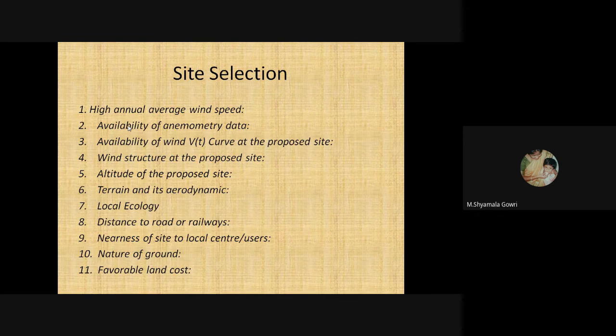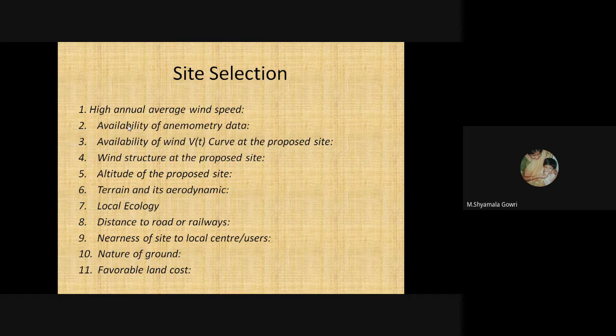According to the site selection of wind power plant, first, it should have high annual average wind speed and availability of anemometry data, availability of wind curve at proposed site, wind structure at the proposed site, altitude of proposed site, and terrain and its aerodynamics, local ecology, distance to road and railways, nearness of site to local center or users, nature of ground, favorable land cost.